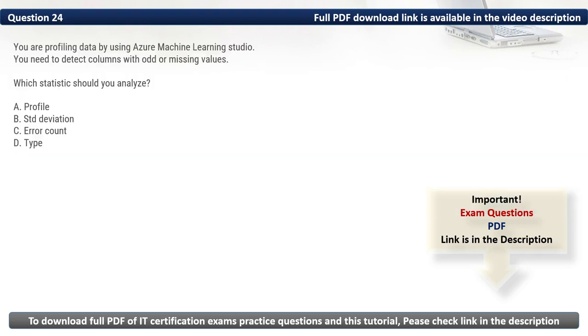Question 24. You are profiling data by using Azure Machine Learning Studio. You need to detect columns with odd or missing values. Which statistic should you analyze?